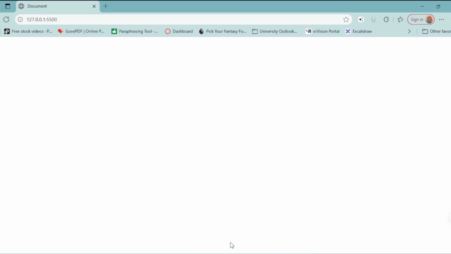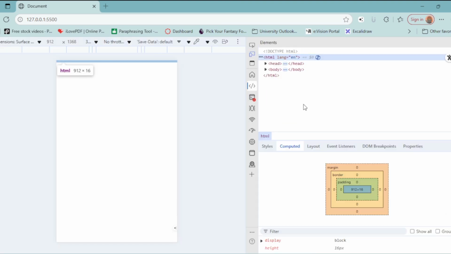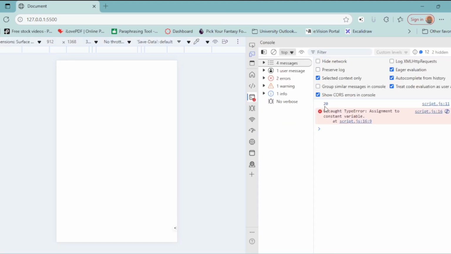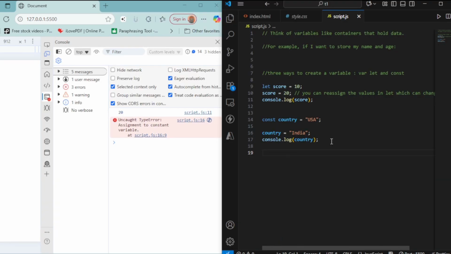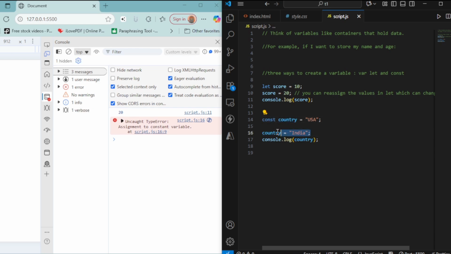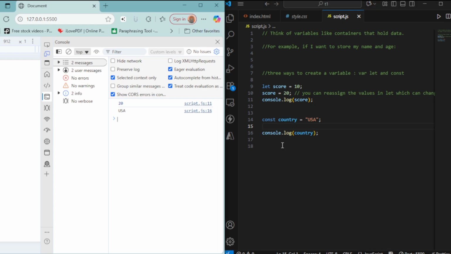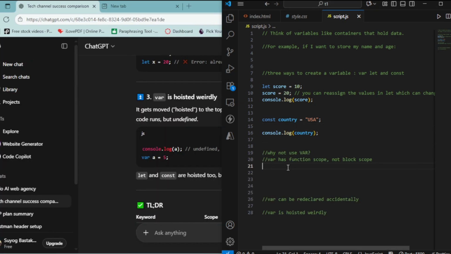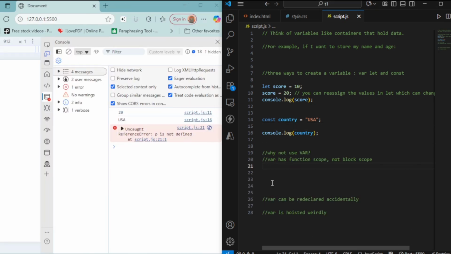Moving back to my output screen, as you can see the result has been displayed. It says uncaught type error, assignment to constant variable. So we cannot reassign a variable declared with the const keyword. That's the difference between let and const.